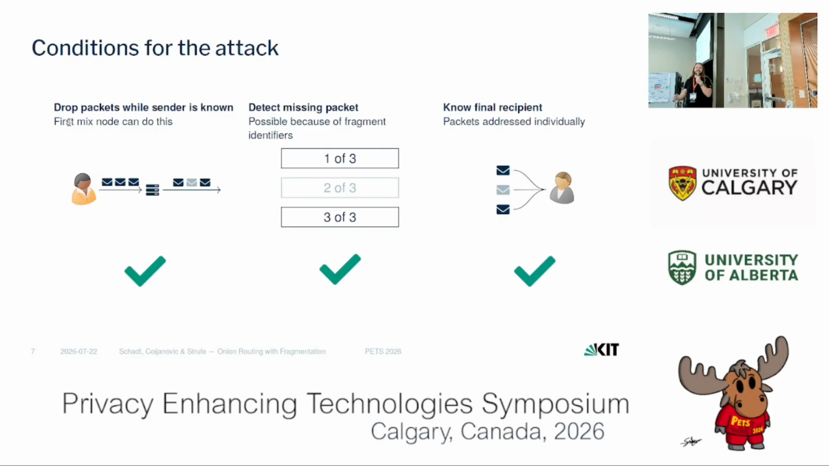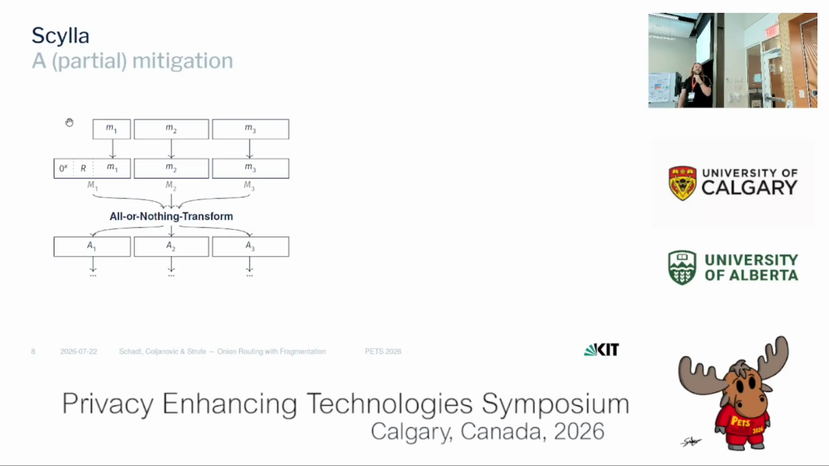So we want to hide the recipient if not all fragments have arrived. And we do so by introducing a new packet format, where instead of fragmenting the message and then sending each fragment individually, we instead take the whole message and the recipient, and then we put it through an all-or-nothing transform. This all-or-nothing transform is a cryptographic primitive that ensures that you have to collect all of the output before you can undo it.